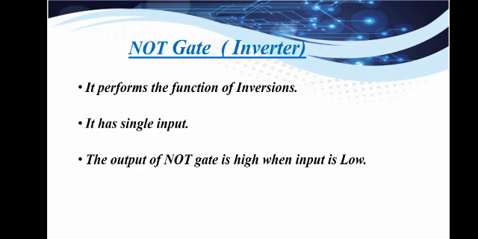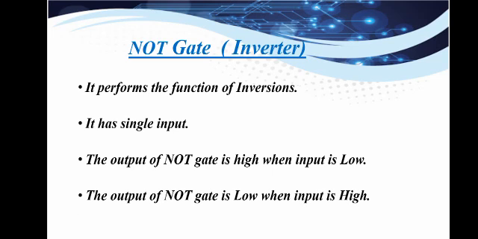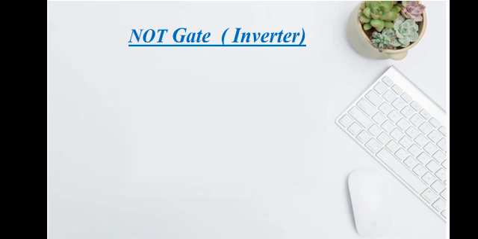The output of the NOT gate is high when the input is low, and the output of the NOT gate is low when the input is high. Here, coming towards the diagram form of the NOT gate inverter, you can see only one input is there, that is low. Then we will use the symbol of the NOT gate. The NOT gate is actually represented with this sign. If the input is low, then the output is high, and the same is the case if the input is high: using the same symbol of the NOT gate, the output will be low.